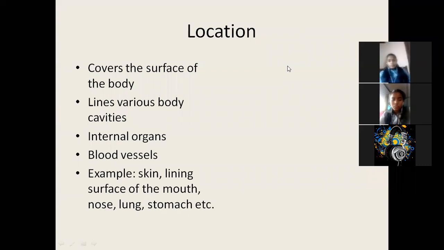Now the heart is separated from the lungs. If you know, the heart is very close to the lungs. Now how is it separated? Because there are epithelial cells covering them. The epithelial cells cover the heart as well as the lungs. That's why they are separated from each other. Okay, now let's see the pictures.